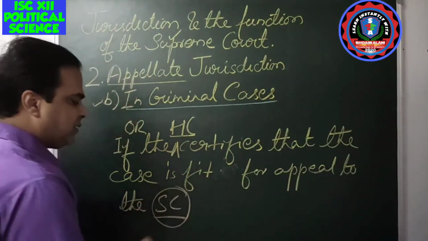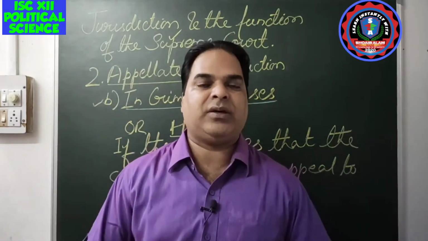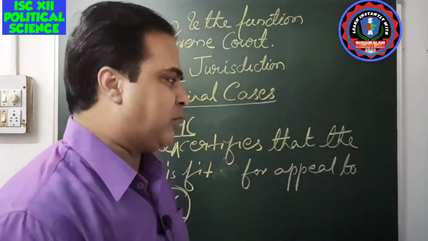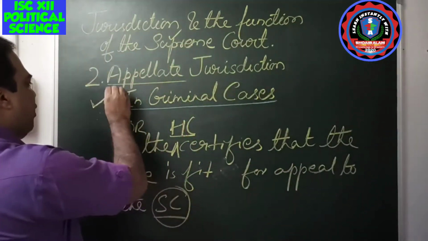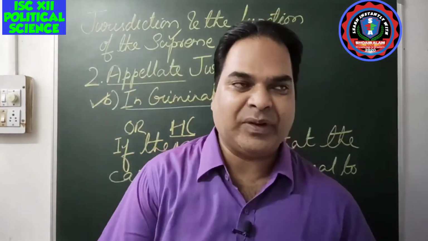So the High Court itself decides that the case is fit for appeal to the Supreme Court, then that is also possible. So this is in the matter of criminal cases. Hope you all have understood this part, right?